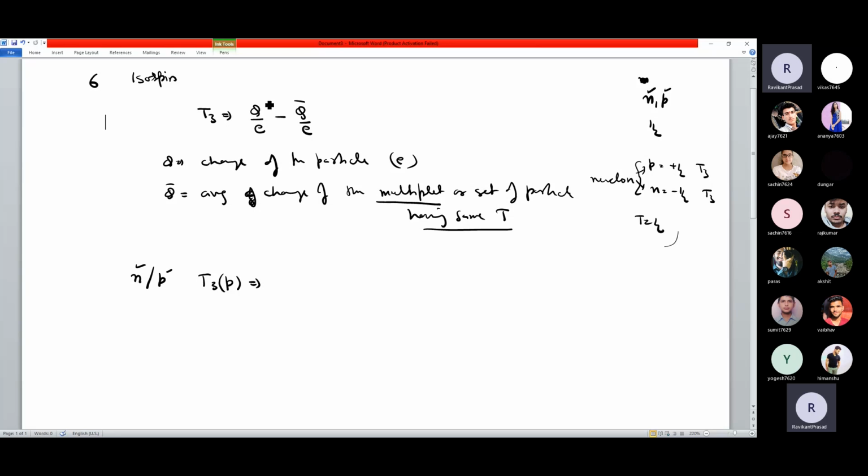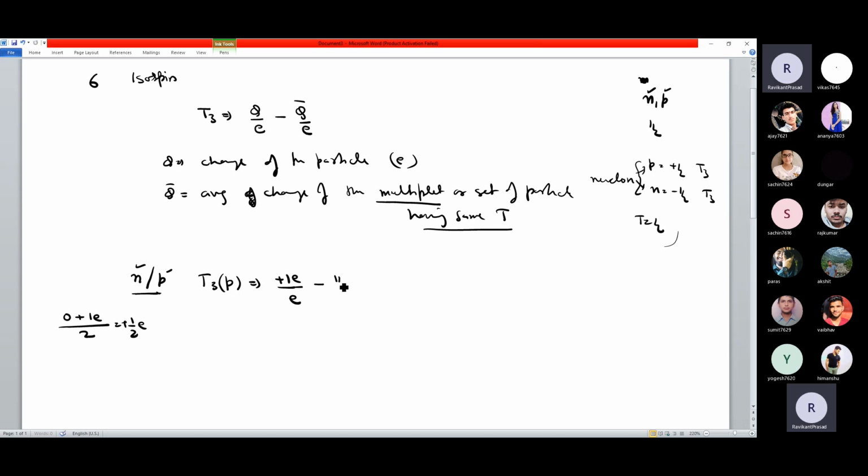So what is the charge of proton? That is +1 E divided by E. What is the average charge of set of these two particles? What is the average charge? Average charge क्या होगा? 1E. इसका 0 है, दूसरे का 1E है, और पार्टिकल कितने हैं? 2 हैं, तो that is +half E. This is the average charge.